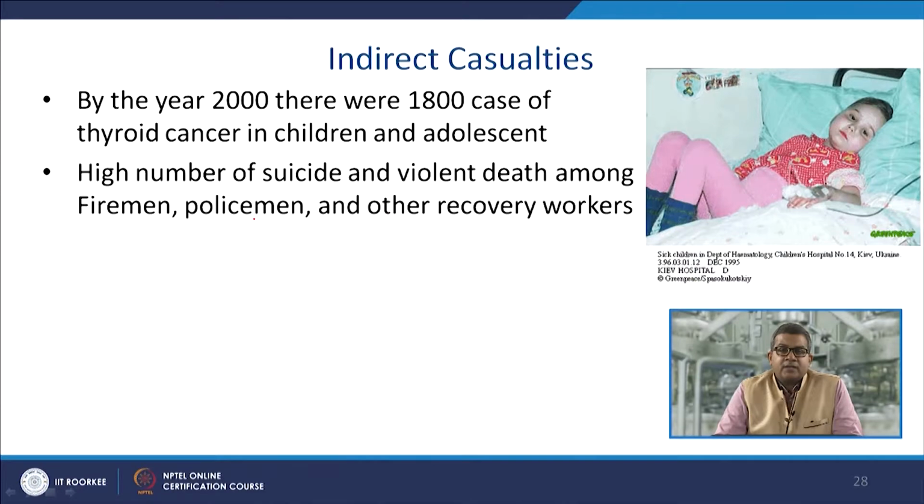Now, there are several other indirect casualties because of the time frame. These are again catalogued by various authorities. So, by the year 2000, there were 1800 cases of thyroid cancer in children and others. There are a high number of suicides and violent deaths among the firemen, policemen and other recovery workers, which may be attributed to psychological factors, because they might have been suffering from other radioactive diseases, etc.